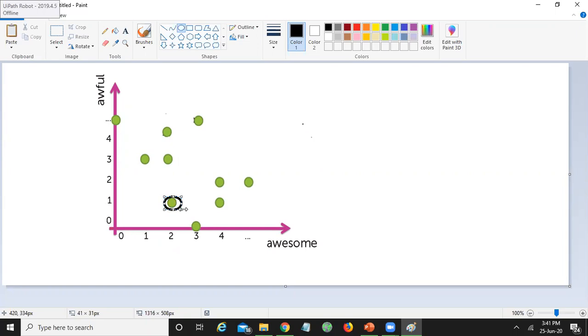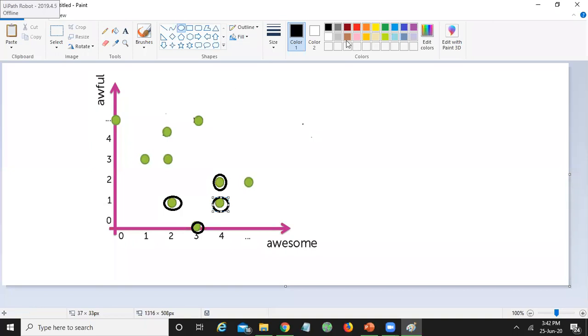Like that, I may consider so many sentences, in which I have 4 awesomes and 2 awfuls, then this will be the point. If I have 3 awesomes and 0 awful, that will be represented by this point. If I have 4 awesomes and only 1 awful, then this statement is represented like this.